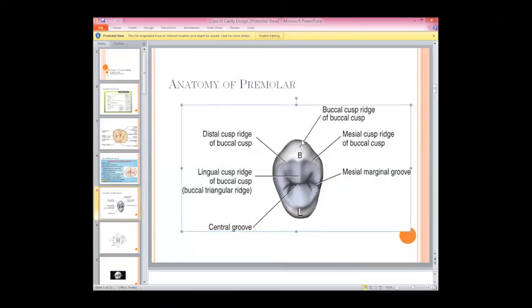So we came to the conclusion that a cusp has four ridges, designated according to their location. On the mesial side we have the mesial, on the distal side the distal, and then buccal and lingual. So here we have come to know one new thing, that each cusp has four ridges: mesial, distal, buccal, and lingual. Same goes for the lingual side.